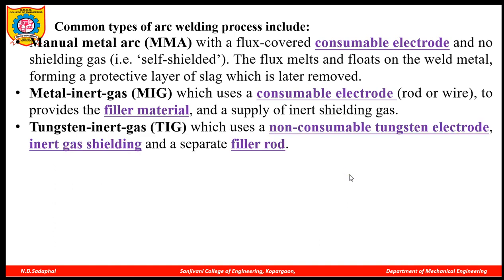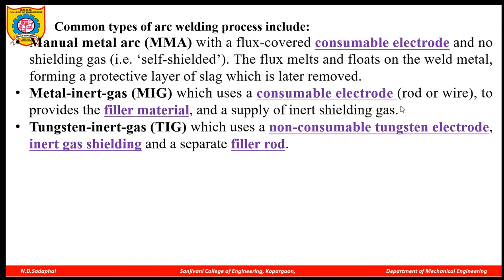Now there are generally three types of welding. One is MMA, that is manual metal arc welding, then metal inert gas welding MIG, and tungsten inert gas welding TIG. In the MMA process, a consumable electrode is used to do the welding. The electrode is consumed, or it melts and fills up the gap between two workpieces to form a joint. In metal inert gas welding, a consumable electrode is also used.